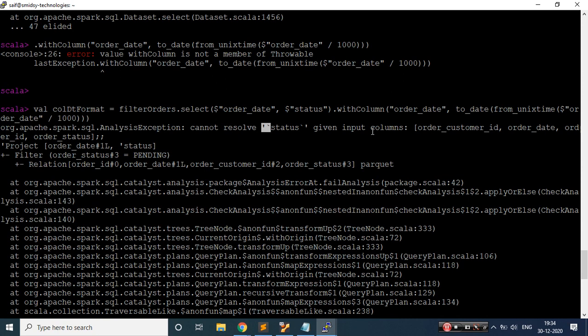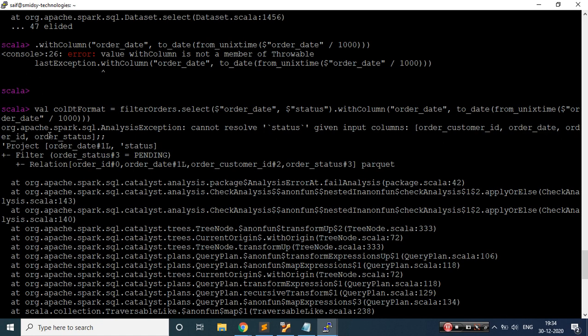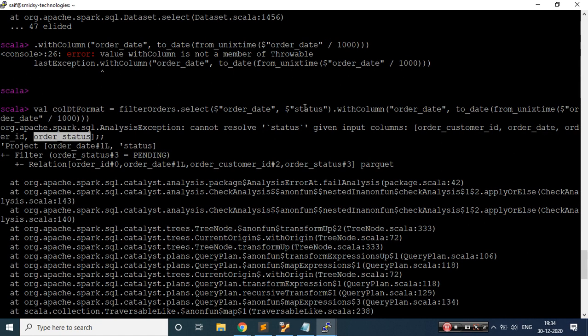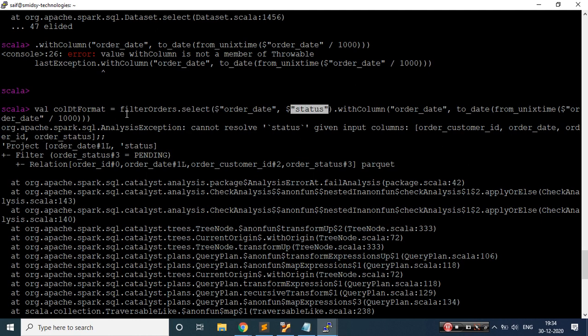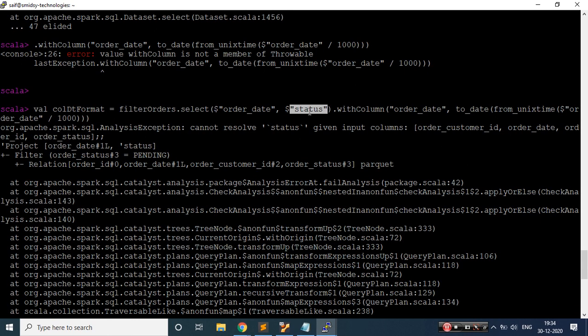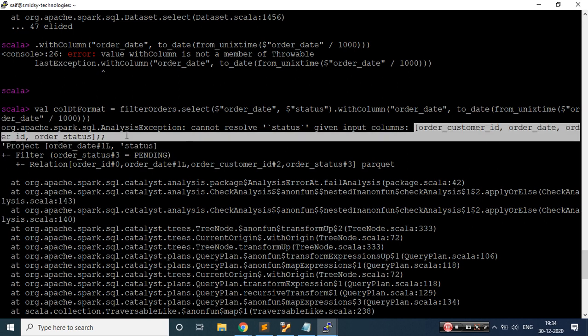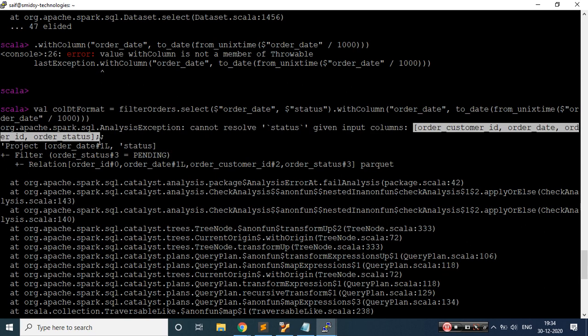Okay, that is fine. Given input columns are order customer ID, order date, order status, and this. So what the error is trying to tell us is that the status column is not being identified from this. Again, if you see, they are prompting us with everything. What is the error, what is the mistake we are making?